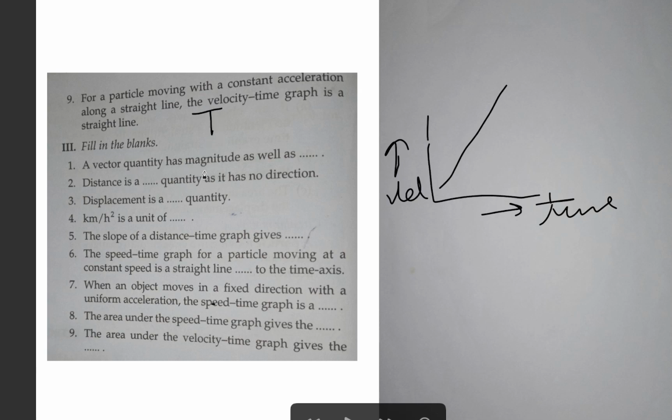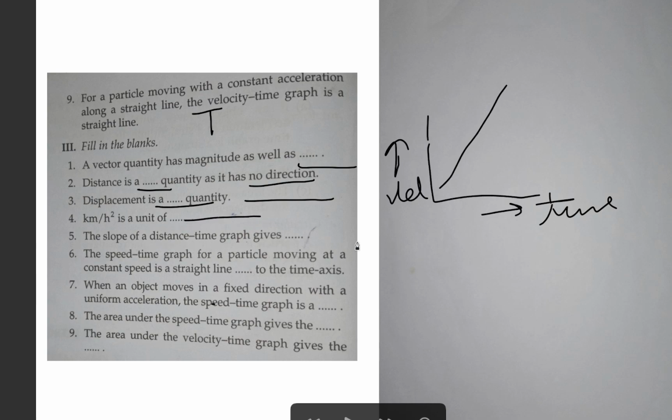Now fill in the blanks. A vector quantity has magnitude as well as direction. Distance is a scalar quantity because it has no direction. Similarly, displacement is a vector quantity because it has direction. Kilometer per hour square is a unit of acceleration.